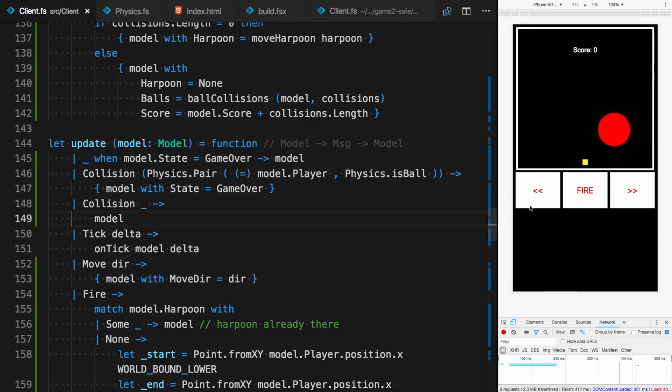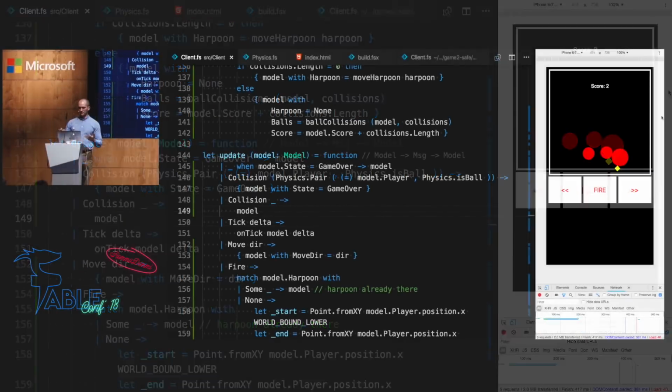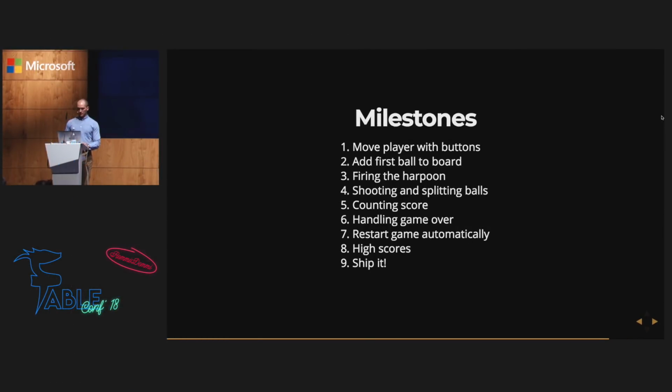If that works, then when the ball touches the player, the game freezes, which means we have game over state. Okay, so point number 6, handling game over, done.